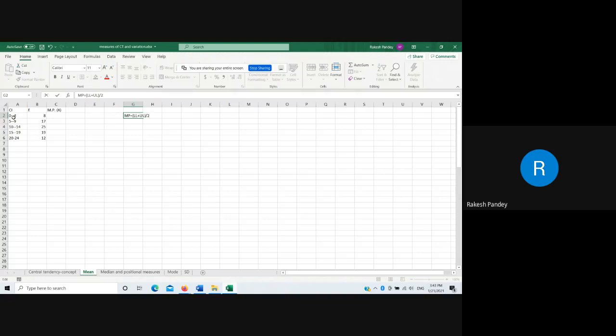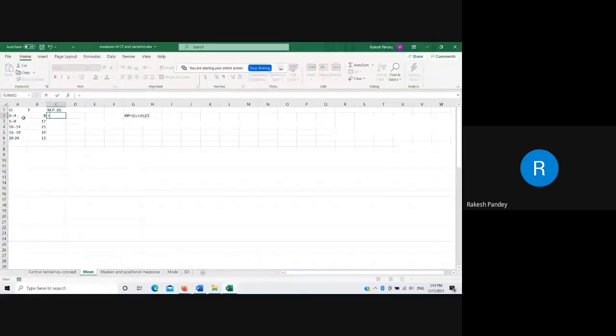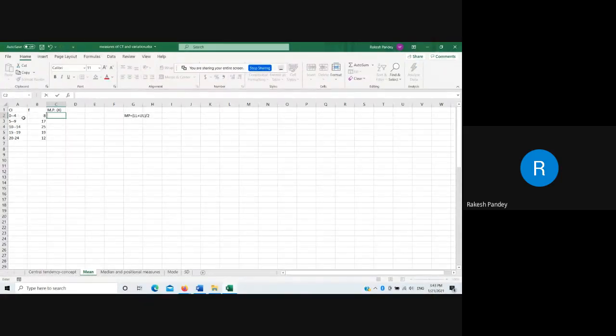I forgot to put the bracket here. So 4 plus 0 divided by 2 is equal to 2. Then 5 to 9: 14 divided by 2 is 7.